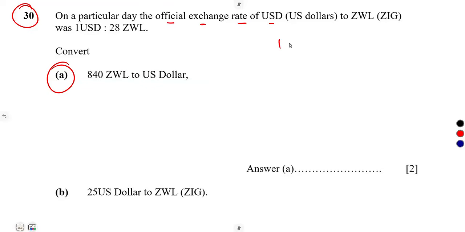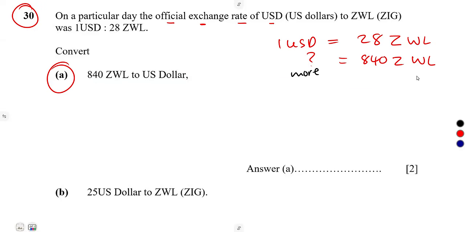So 1 USD is supposed to be equivalent to 28 Zimbabwean dollars that you're given there. So 840 Zimbabwean dollars would be equivalent to how much in USD. So that is going to be more. So what is more over this? The bigger value, 840 over what?